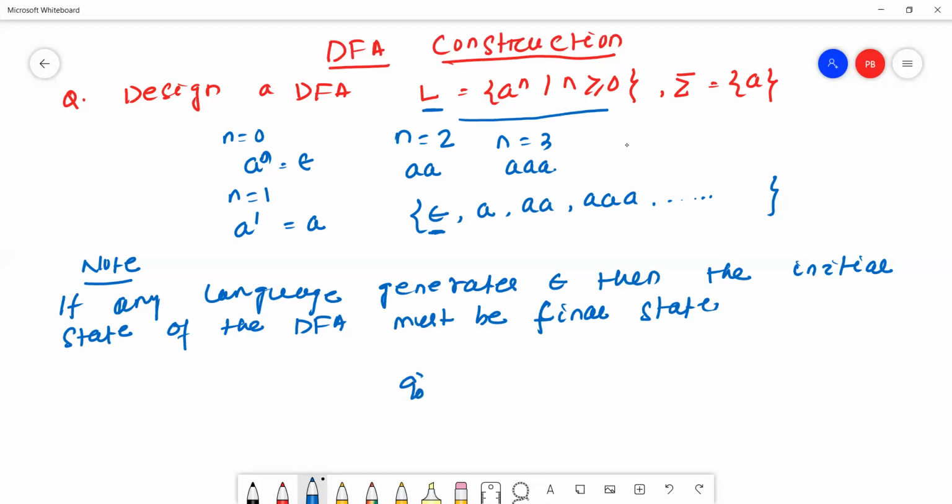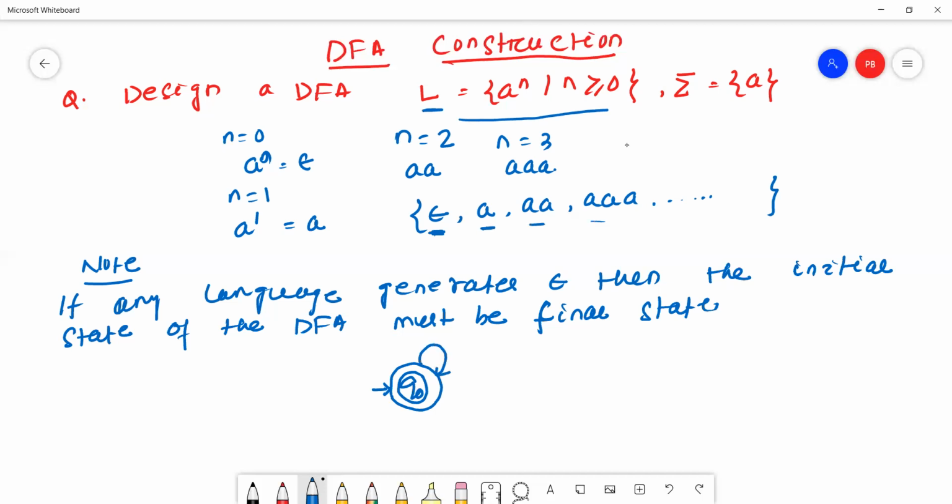Initial state means Q0. This one must be the final state. Okay, like this. First thing, it will generate epsilon. Then it will generate A, double A, triple A, like this.